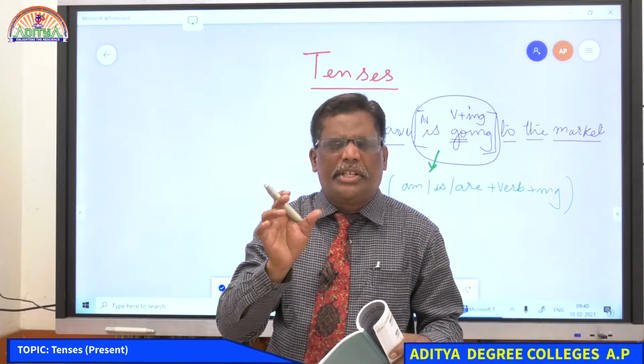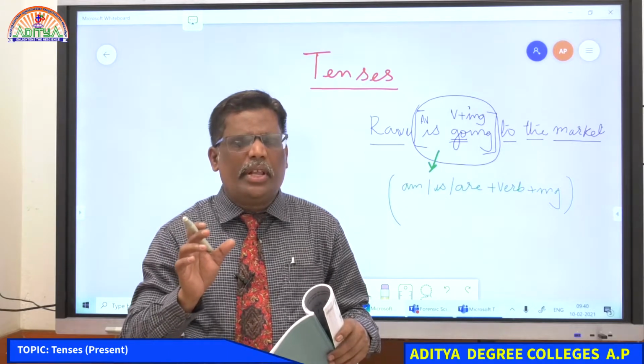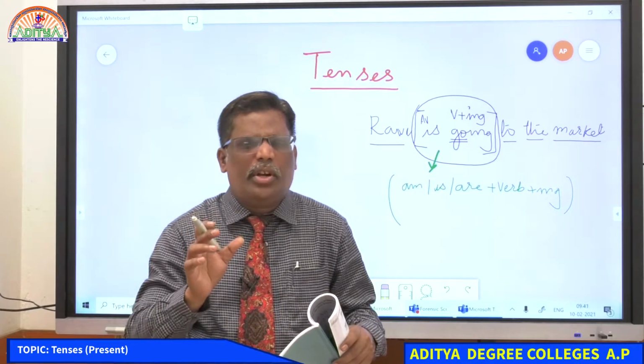Now this is a particular tense. We give a name for this particular tense, what kind of tense it is.